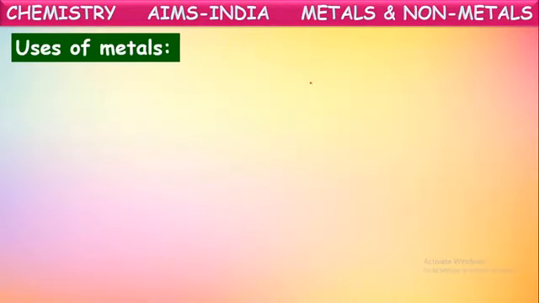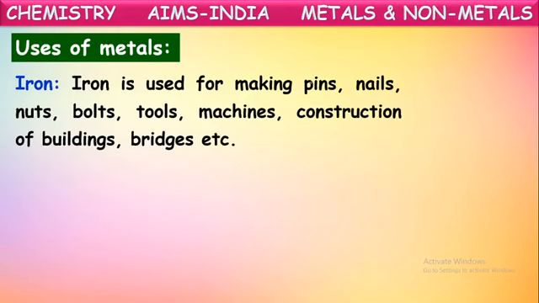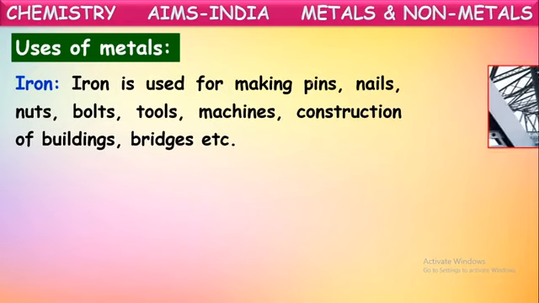Next, what are the uses of these metals? Where do we use one of the metals? Iron. Iron is used for making pins, nails, nuts, bolts, tools, machines, even in construction of buildings, bridges, etc. Yes, there are many uses of iron in our daily life. It is used in many ways.